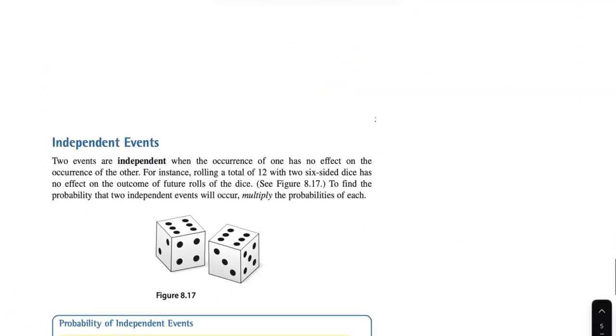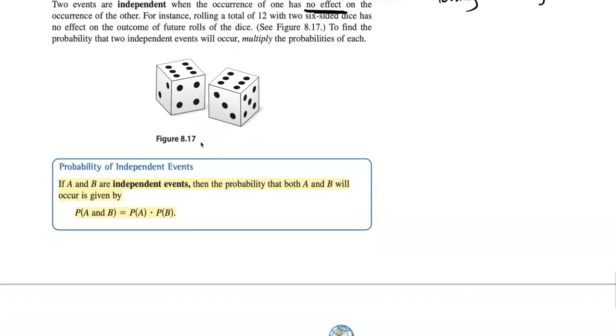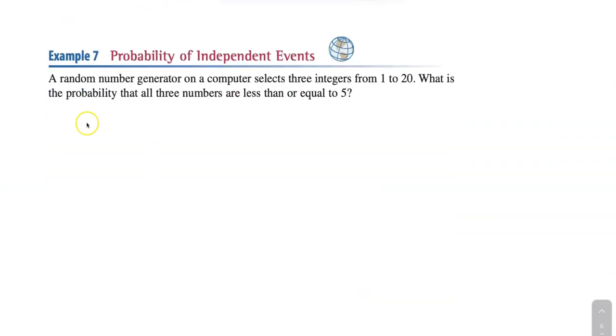Okay, next one. Independent events. Two things are independent if they have no effect on each other, like tossing a coin and rolling a die. They're not going to affect each other at all. Those things are called independent. Rolling dice in general are independent. And the way you find the probability of independent events is you just multiply them. It's kind of like the counting principle. If they have no effect on each other, it's just the probability of one times the probability of the other one. That's it.